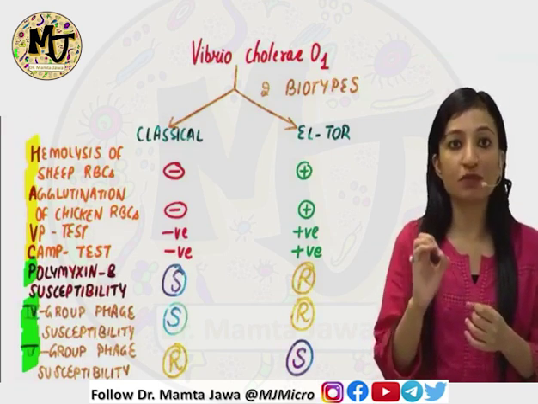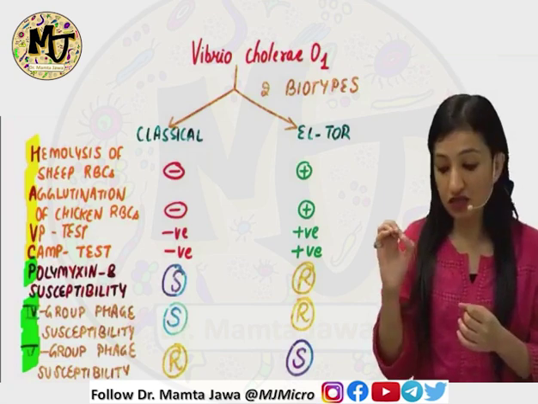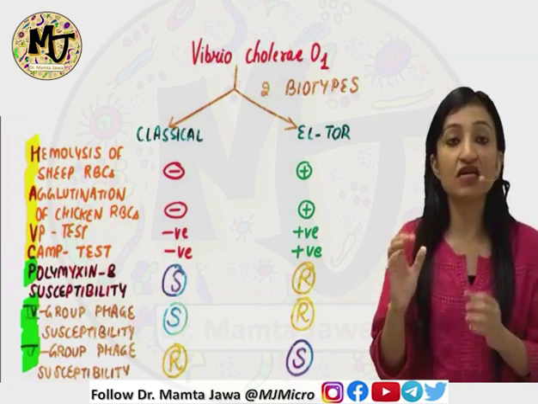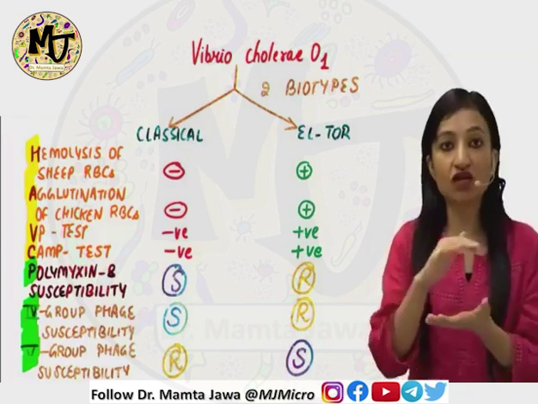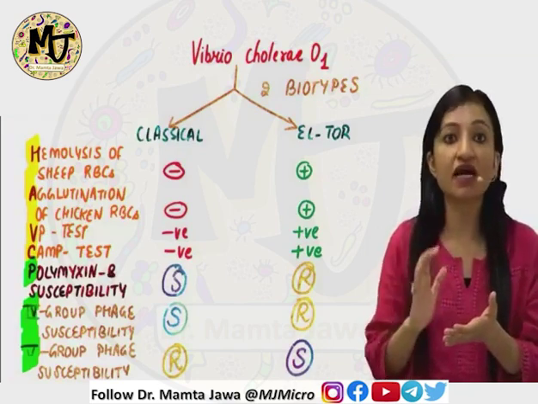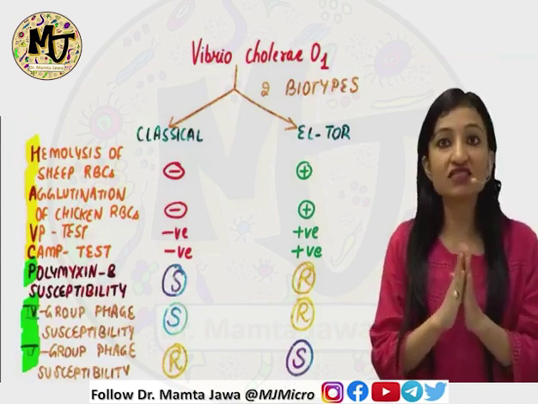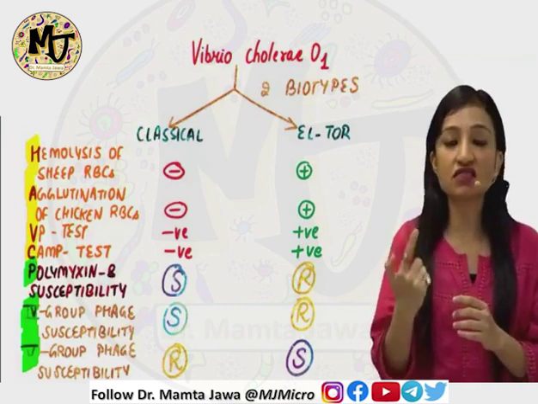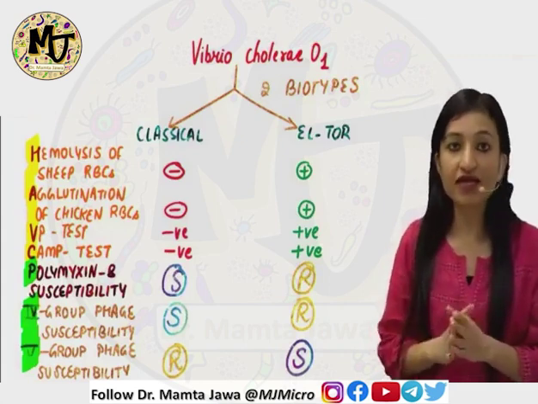Then there are three more important points of difference between classical and El Tor, which are susceptibility to the antibiotic polymyxin B. Remember, classical biotype is susceptible to polymyxin B, meaning that its growth in the lab on the culture media is going to be inhibited by polymyxin B, whereas El Tor's growth is not going to be inhibited, so it is said to be resistant to this particular drug, right?